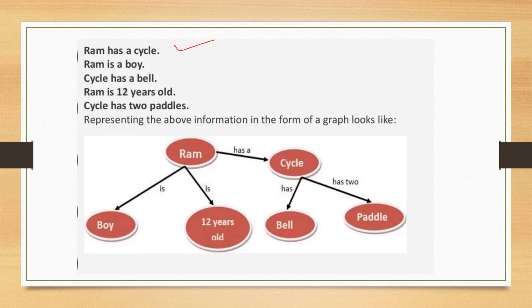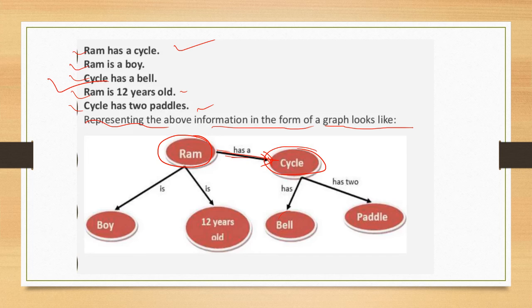Here in this diagram, you can see that Ram has a cycle, Ram is a boy, the cycle has a bell, Ram is 12 years old, the cycle has 2 pedals. Representing the above information in the form of a graph looks like this. This is Ram. Ram has a cycle. A cycle has a bell.